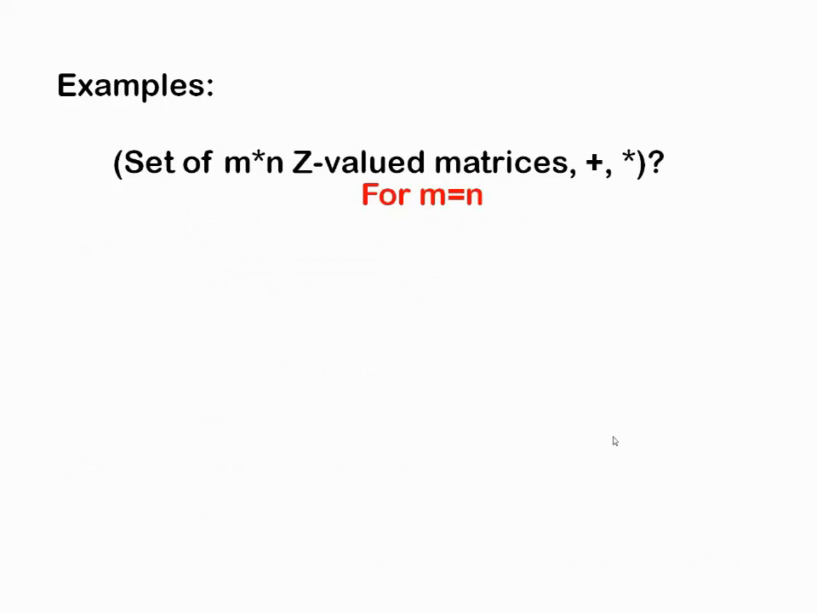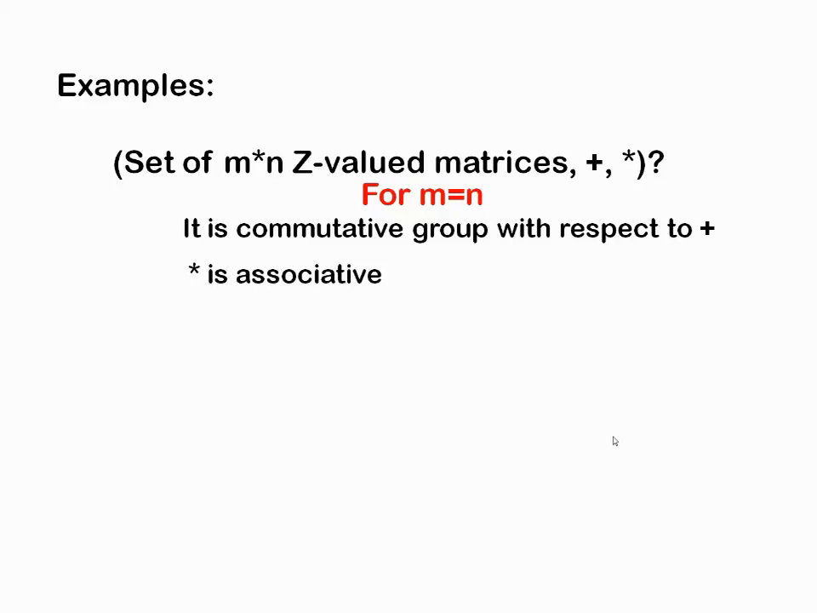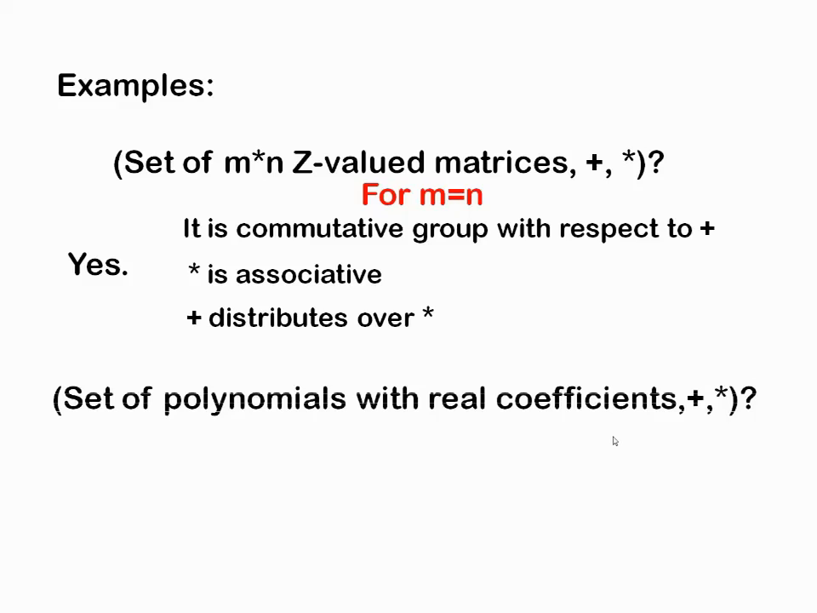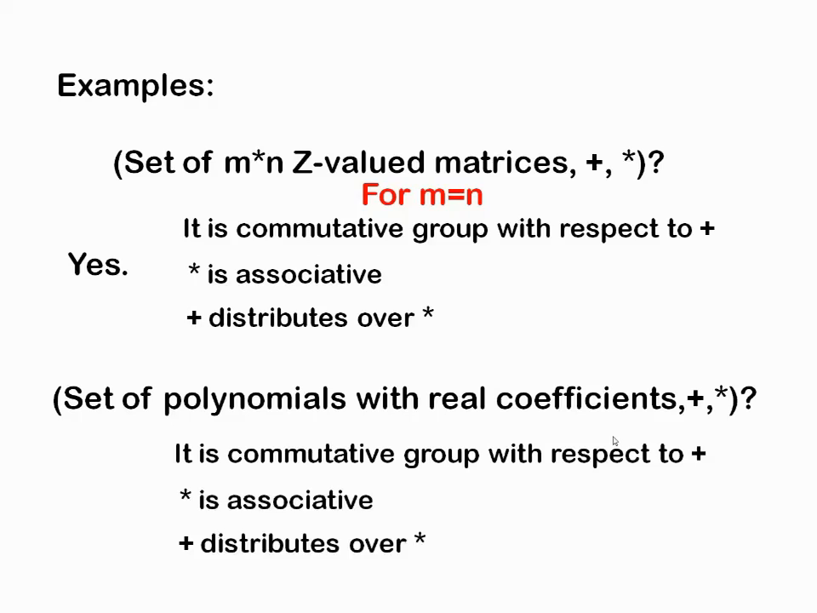Next, the set of m cross n integer-valued matrices, comma plus comma star, with m equal to n. That is 3 by 3 matrices, 4 by 4 matrices, like that. It is a commutative group with respect to plus, for the same dimension. Star is associative and plus distributes over star, so it is a ring. The set of polynomials with real coefficients, plus comma star, is also a commutative group with respect to plus, star is associative, and plus is distributive over star.